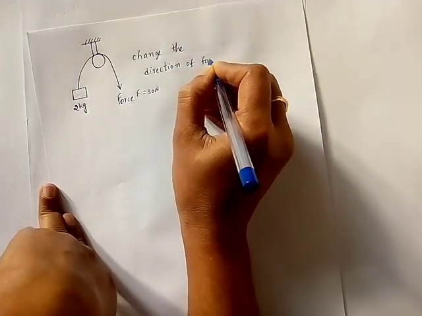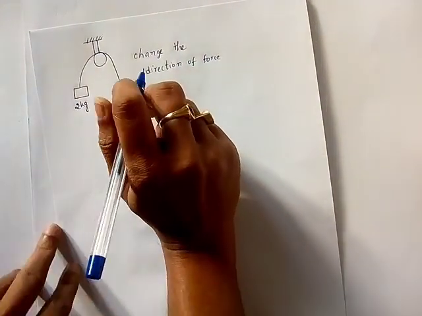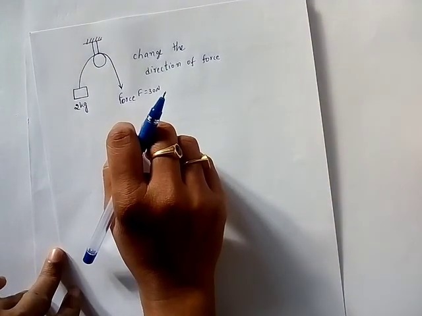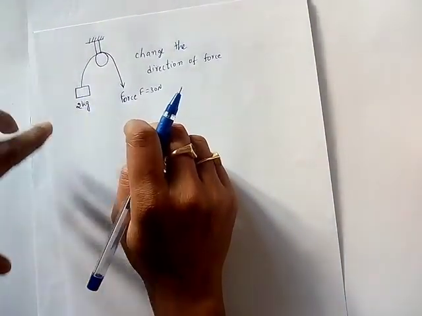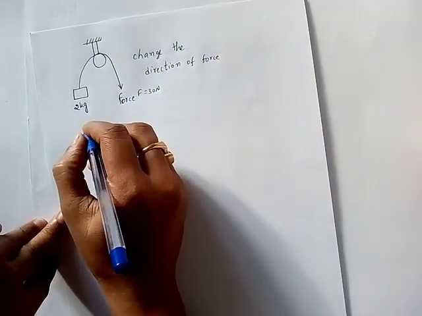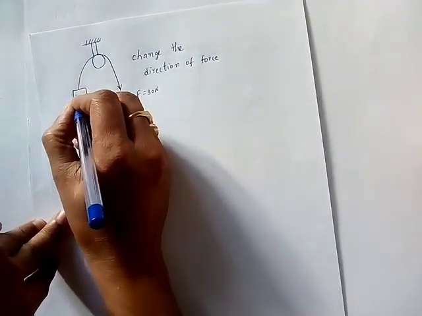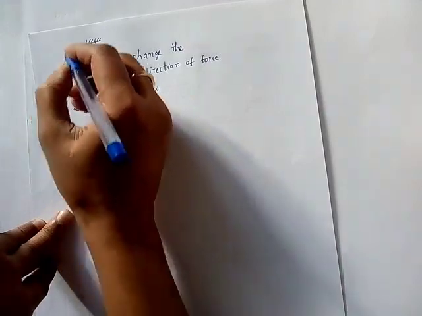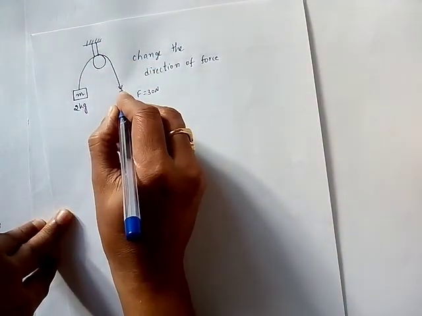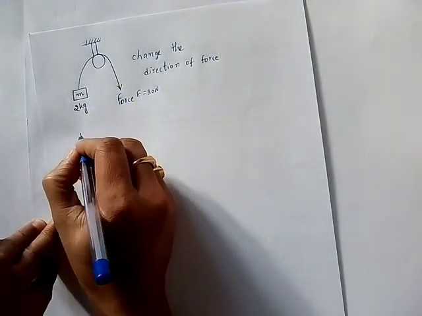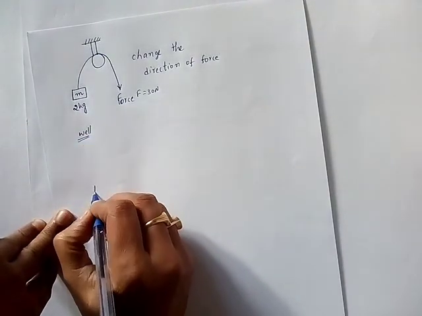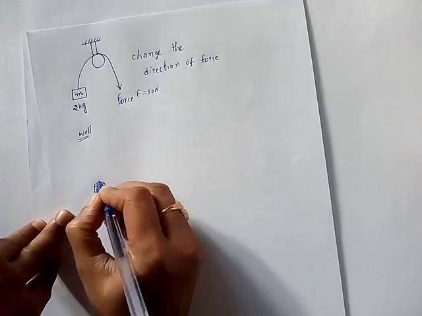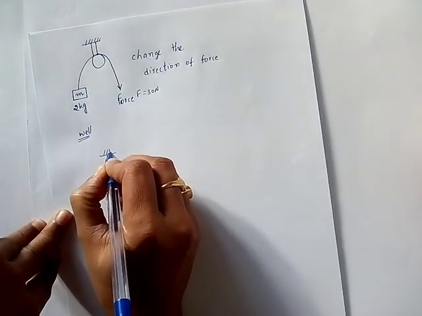I am just giving important points. When we learn in detail about pulleys or simple machines, we will discuss this in detail. Now see here, whenever you have some mass hanging over a pulley and you are applying force, for example like a well, you will take a bucket to draw water from the well.